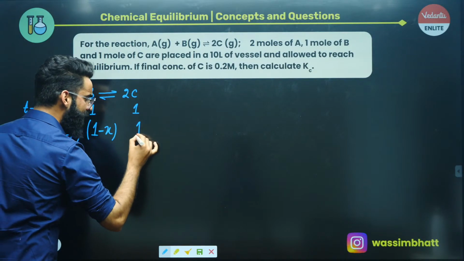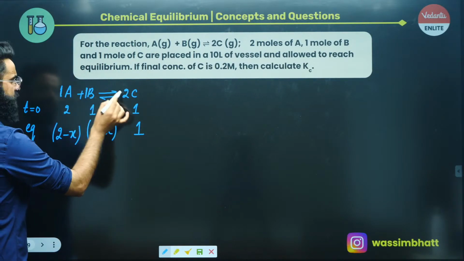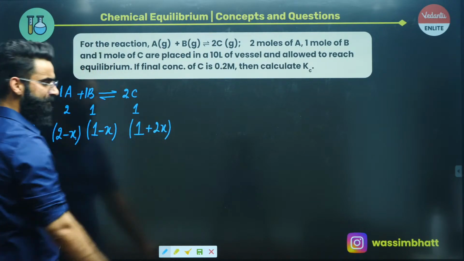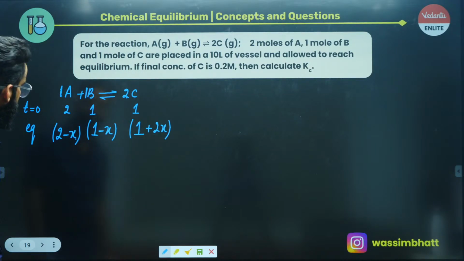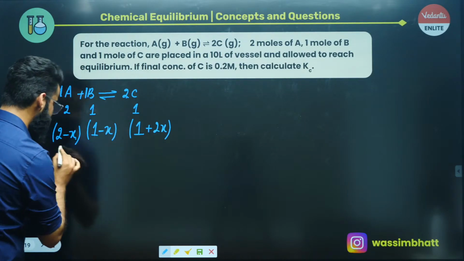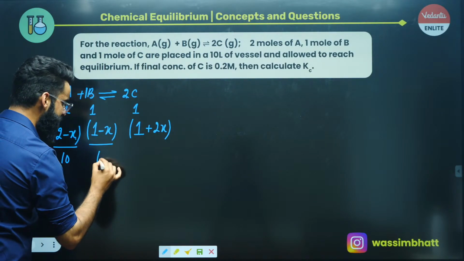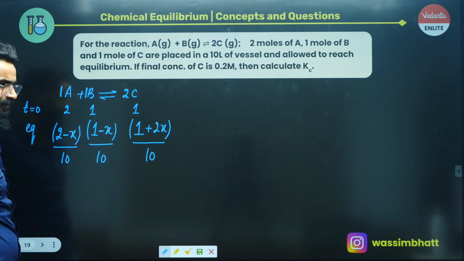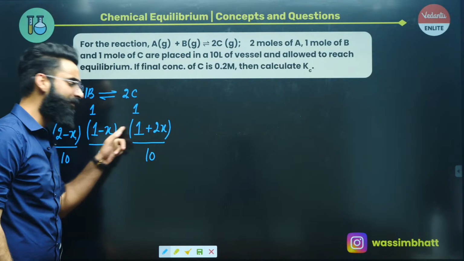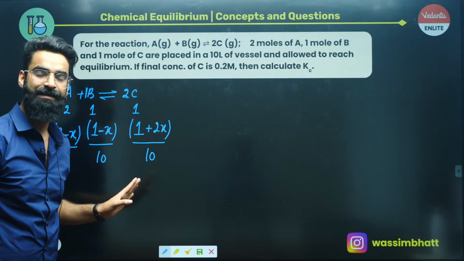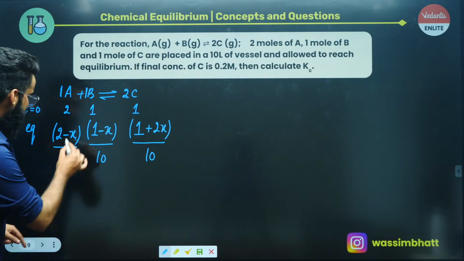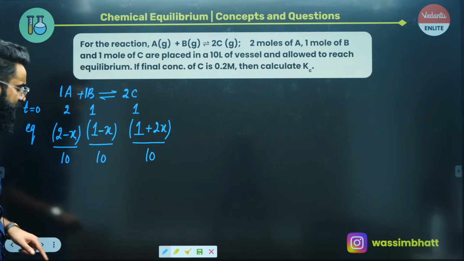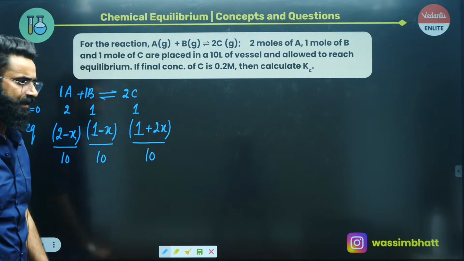Now already in the container there was 1 mole of C, right? Now 1 mole gives 2 moles, so from X moles you'll be getting another 2X moles of C. So these are the total moles of C present in the container at equilibrium, right? Now, if I divide all these terms by the volume of the container in liters, I'm converting these moles at equilibrium into concentration at equilibrium. This is the concentration of A at equilibrium, this is the concentration of B at equilibrium, and this is the concentration of C at equilibrium, right?